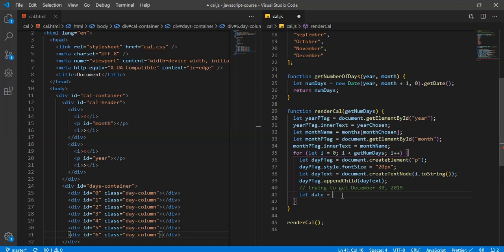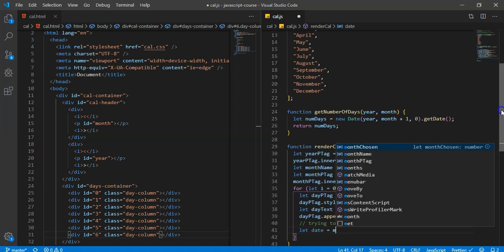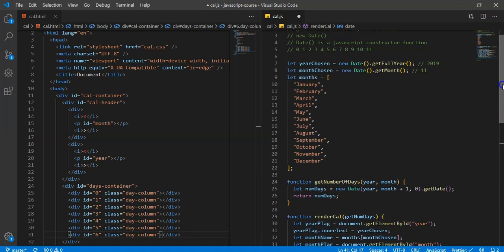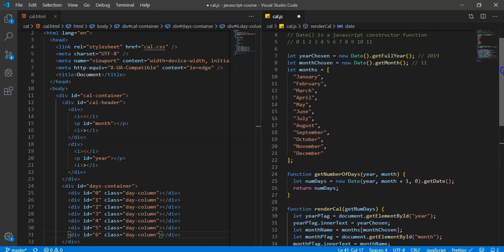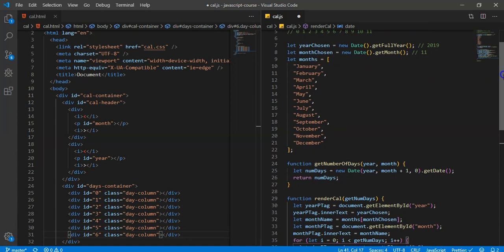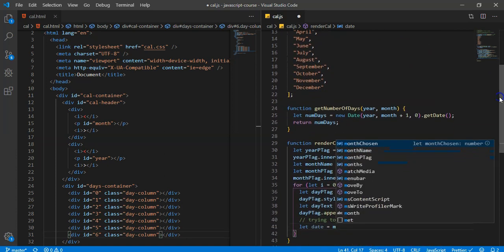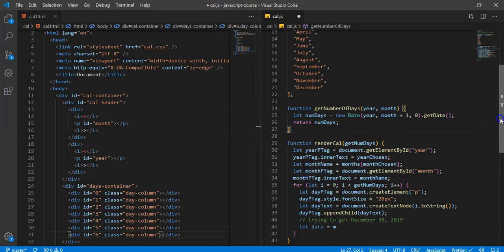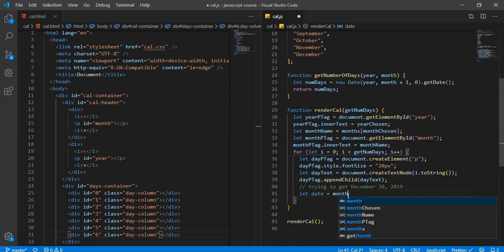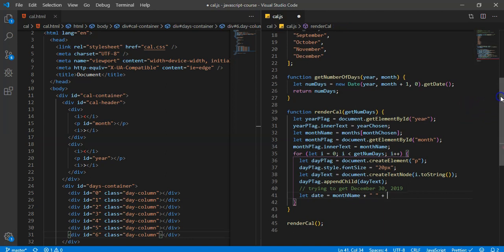All right, so what we're going to do is say day equals, and you know what? I kind of wish I had my variables down here now because they're all the way up there. That's a bummer. All right, so year chosen and month chosen. Oh no, we actually want month name. So date equals month name plus a space plus, just I, because we'll do I toString.